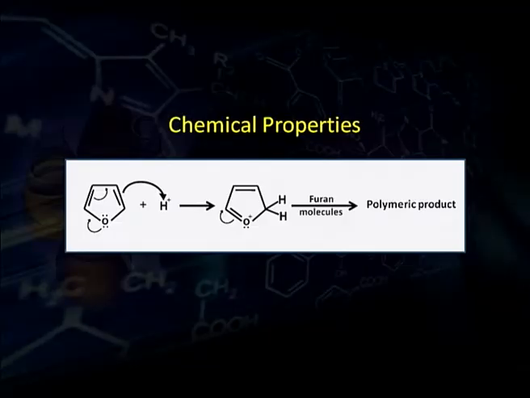Although oxygen is more electronegative than carbon, protonation still takes place at the carbon atom, because then we get a more stable compound. As you can see, after protonation we get a stable intermediate and then it polymerizes to give polymer products.